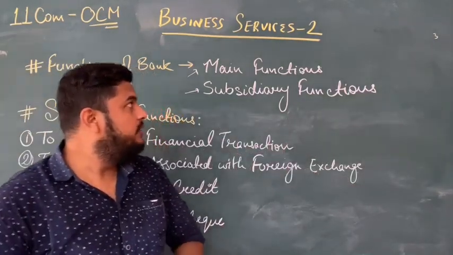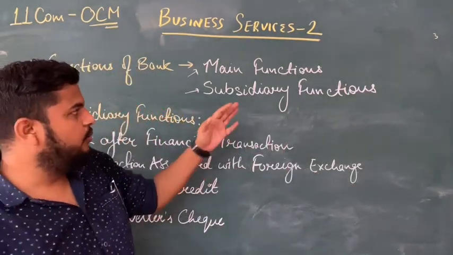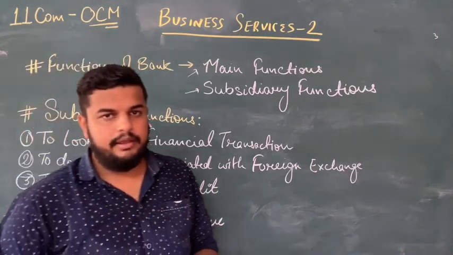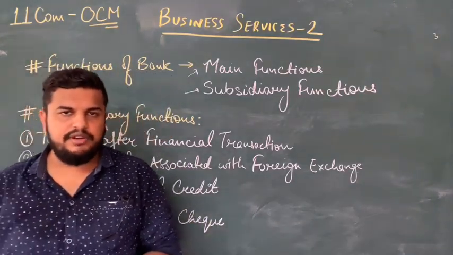So these are the four main functions: accept deposits, lend money, invest, and do interbank transactions. Okay. After seeing the main functions of the bank, let us now move to the subsidiary functions of a bank. There are eight major types of subsidiary functions of a bank.